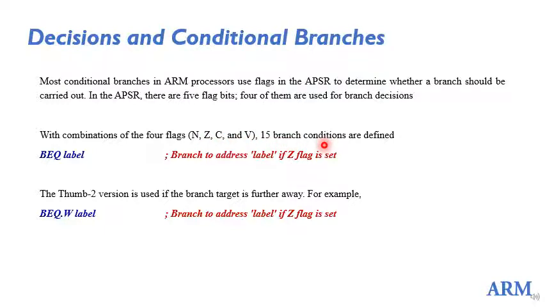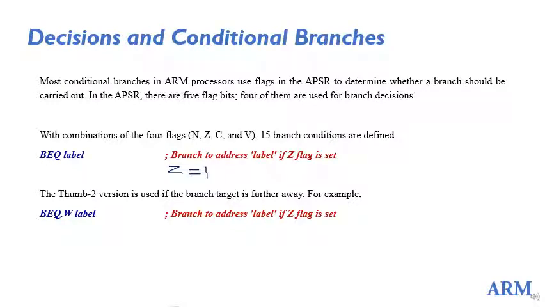Using these, the branch instructions can be written like this. I'll just give you an example. BEQ label means branch on equal. Equal is always associated with the Z flag. That means if the two numbers or registers that you are checking are equal, the difference is 0, so the Z flag will be set.